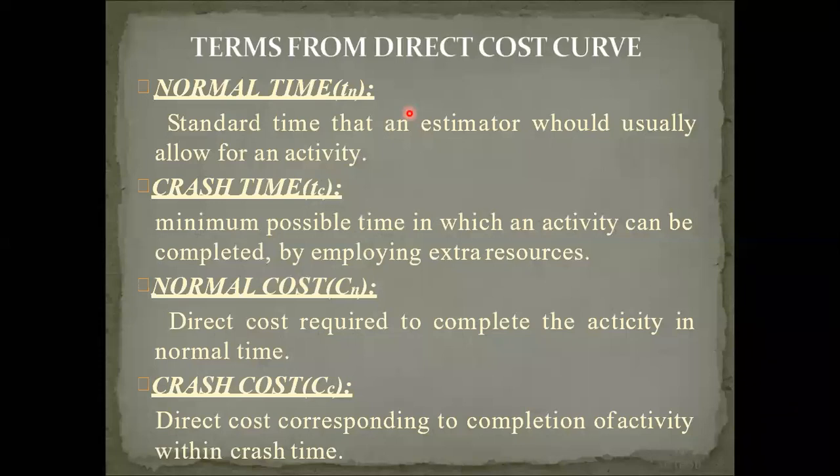If you want to complete the project in less time, then for that less time, the charges of whatever extra resources you are using are called crash cost. These are extra cost. Okay, I hope you understood these 4 points very well: normal time, crash time, normal cost, and crash cost. Is it right?